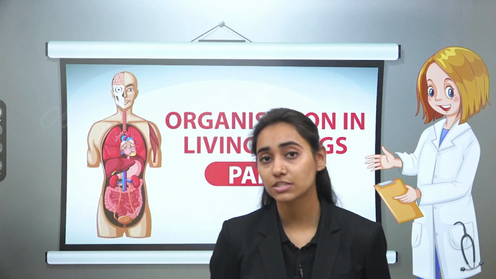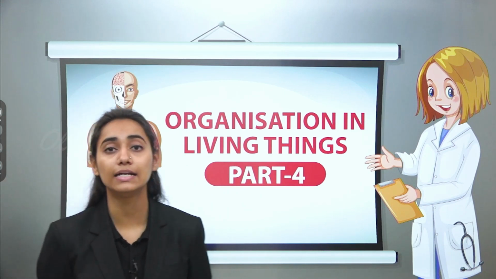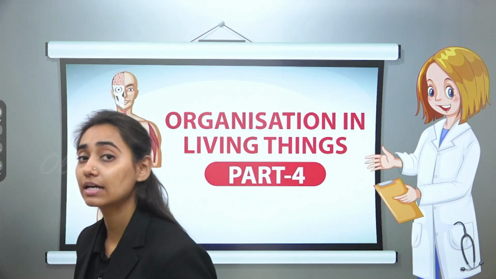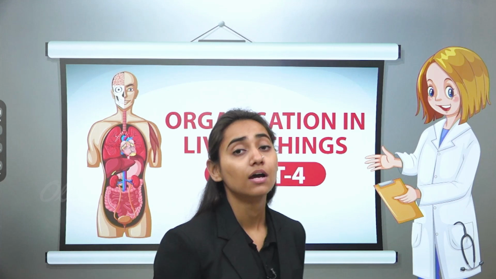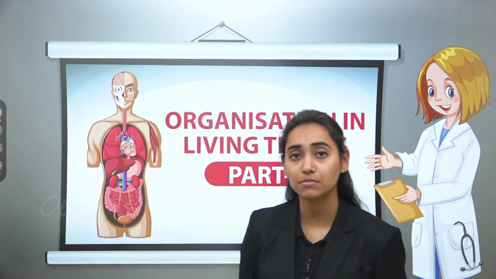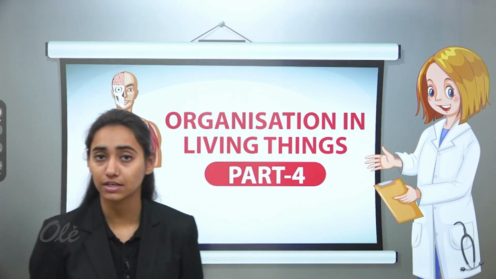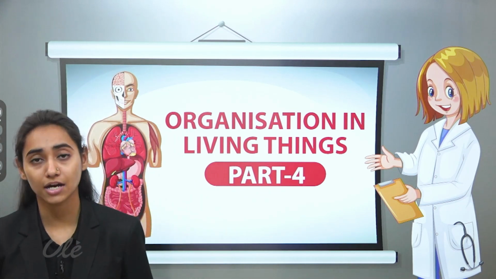The meristematic tissue is mainly of three types: apical meristem, which is present at the apex, the lateral meristem, which is responsible for the width of the stem, and the intercalary meristem, which is responsible for the elongation of the stem. Then the permanent tissues of the plant are again categorized into three types: the protective tissue, supporting tissue and the conductive tissue. The protective tissue mainly consists of the epidermis, which is the outermost layer of the plant. The epidermis secretes a waxy substance known as cuticle, which helps prevent loss of water from the plants and also protects the plants from harsh adverse conditions.